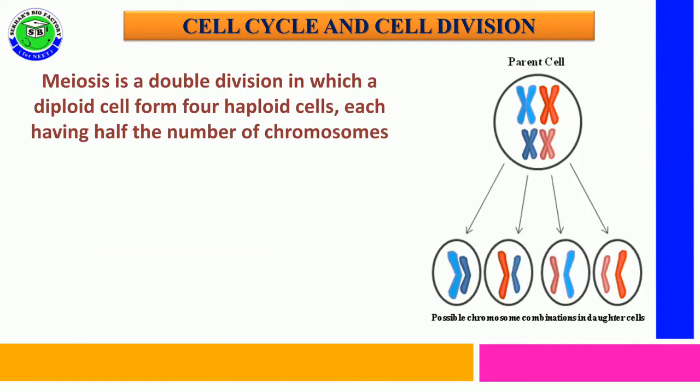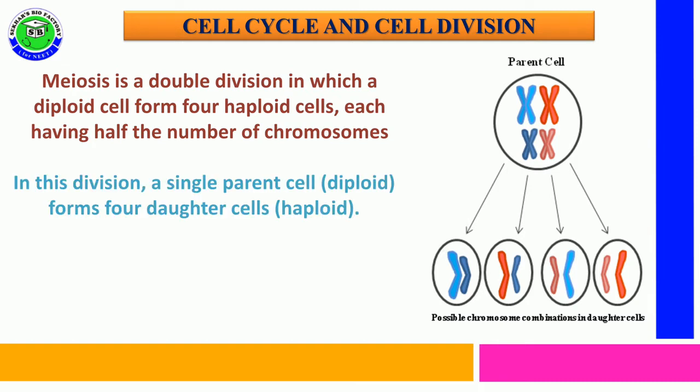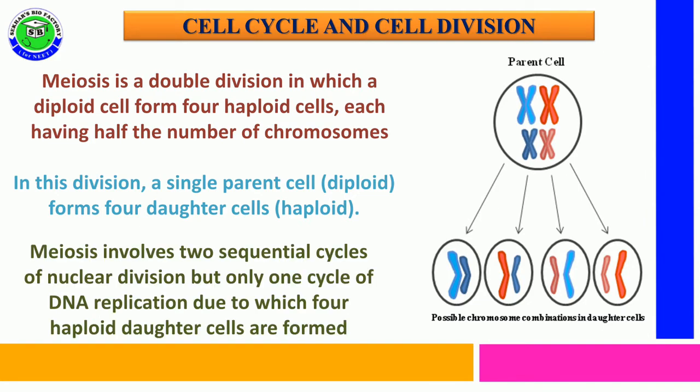Meiosis is a double cell division. In this, a diploid cell forms four haploid cells, and in these haploid cells the number of chromosomes is reduced to half. During this cell division, a single diploid parental cell divides into four haploid daughter cells. Meiosis involves two sequential cycles of nuclear division, but DNA replication occurs only in one cycle, and due to this, four haploid daughter cells are formed.